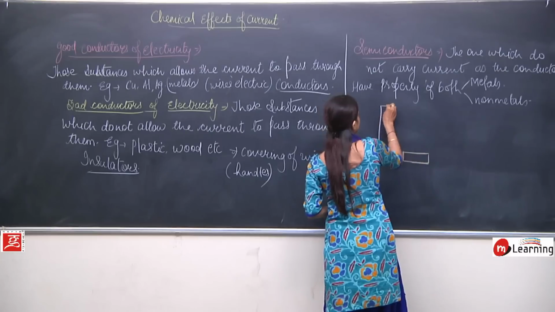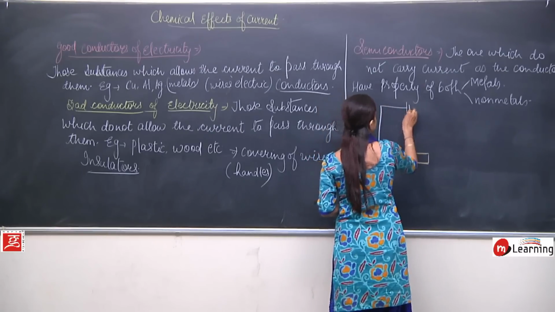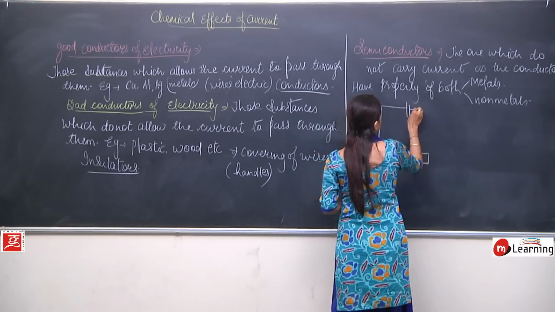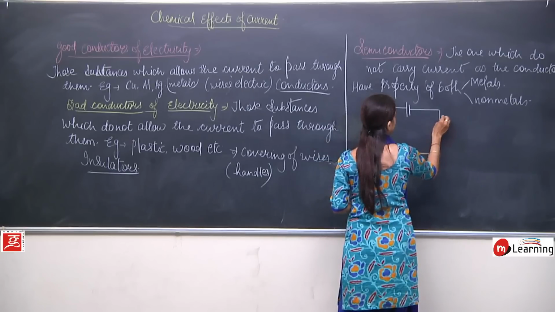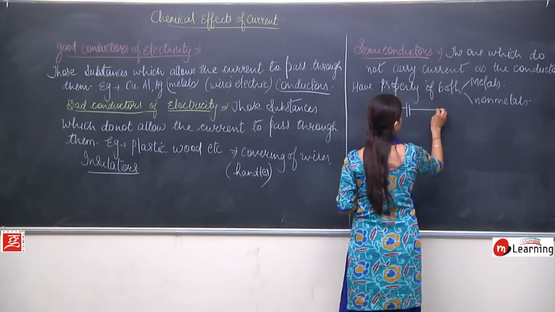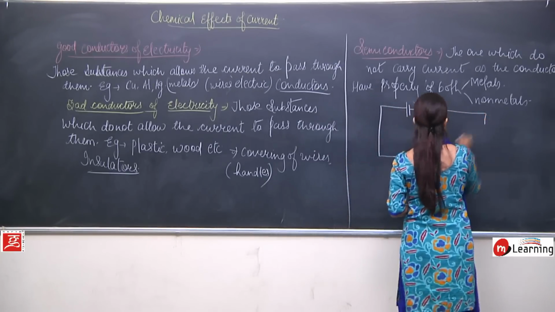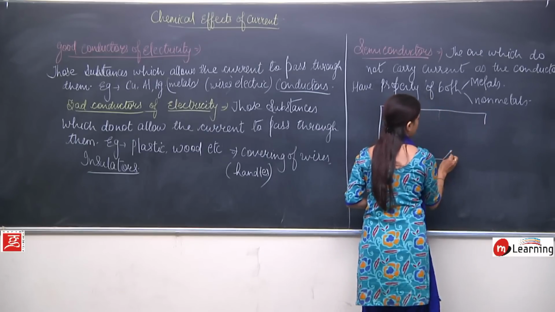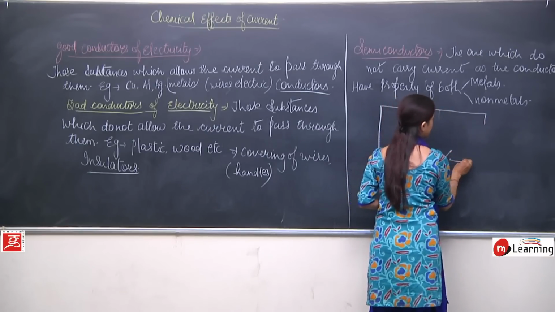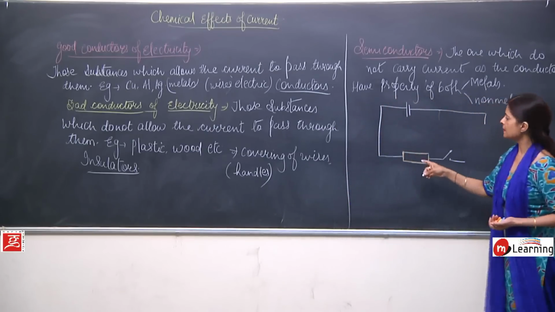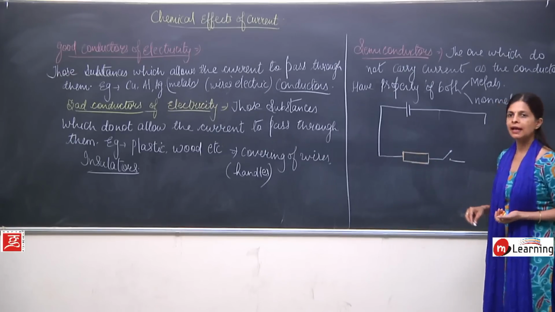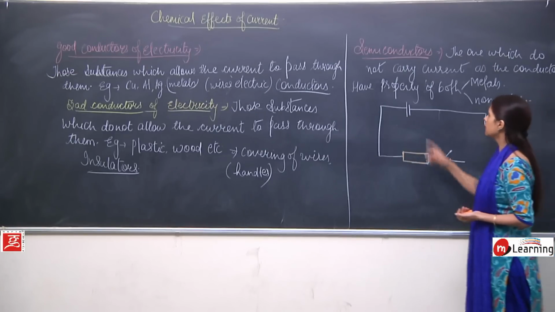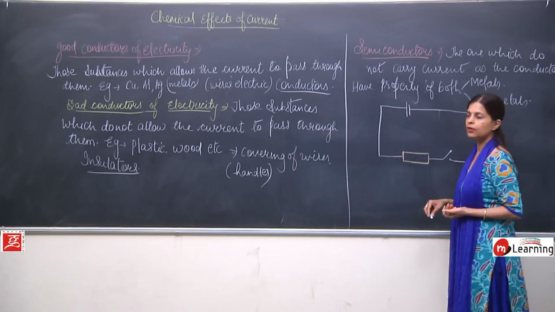Now, obviously, we will need a cell. Along with this, definitely a key will be required. This is the substance which we need to check, whether this can carry the current or it cannot carry the current. This one is the cell, we all know.